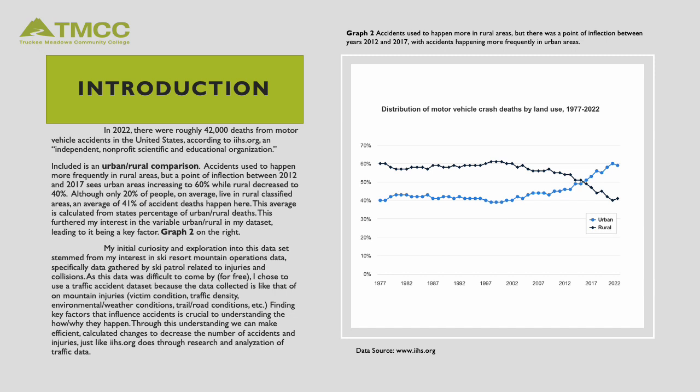My initial curiosity and exploration into this data set stemmed from my interest in ski resort mountain operations data, specifically data gathered by ski patrol related to injuries and collisions. As this data was difficult to come by for free, I chose to use a traffic accident data set because the data collected is like that of on-mountain injuries: victim condition, traffic density, environmental and weather conditions, and trail and road conditions. Finding key factors that influence accidents is crucial to understanding how and why they happen.